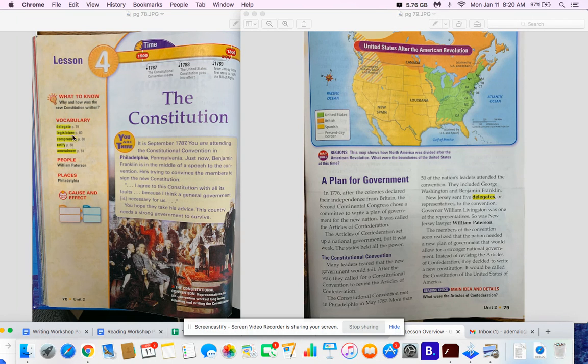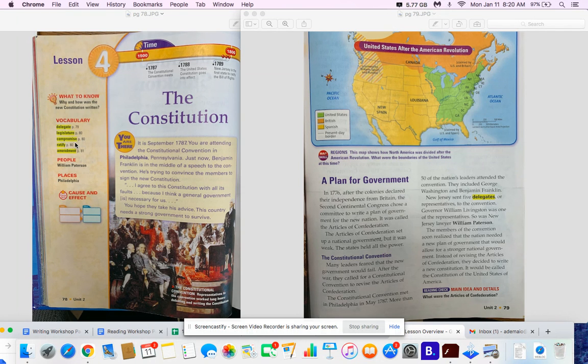So let's take a look at the important vocabulary words that we're going to be reading about in this lesson. The first one is delegate, and we're going to learn about that on page 79. A delegate is a representative. So it's a person and they represent a certain thing or cause or event. A legislature is a group of persons who makes the laws for a nation or state. So a legislature is a group of people and they make the laws.